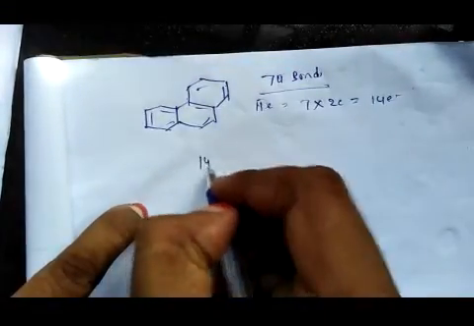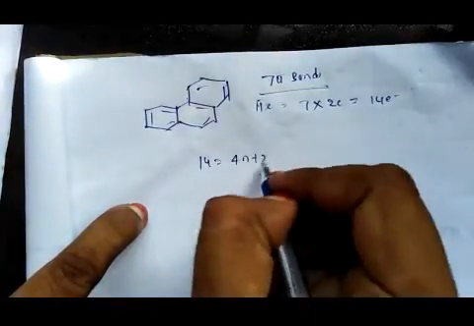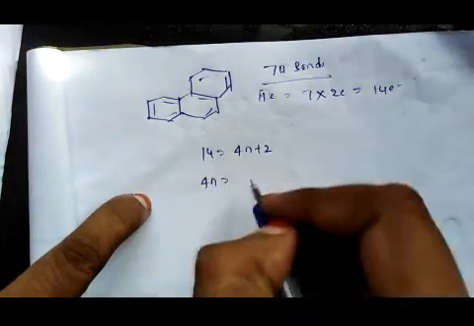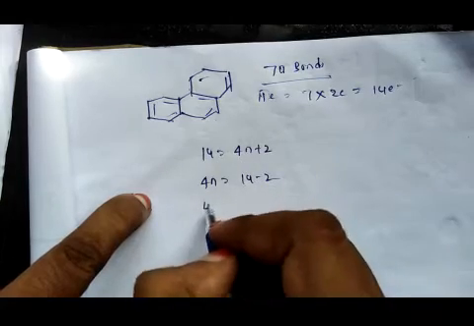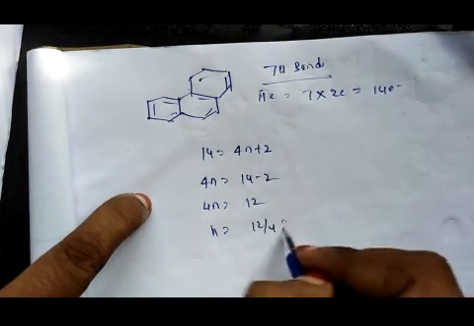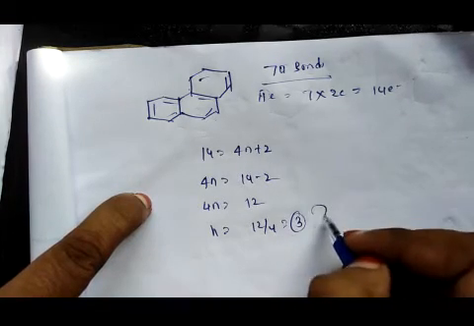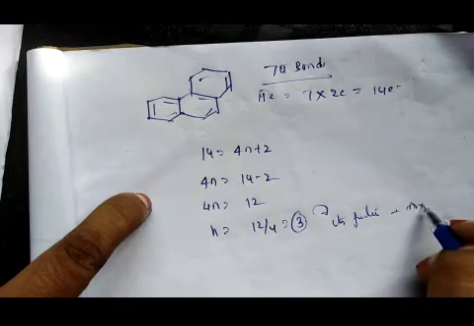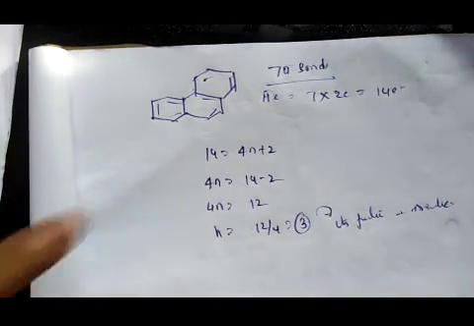Therefore 14 is equal to 4n plus 2, so 4n is equal to 14 minus 2, 4n is equal to 12. n is equal to 12 by 4, that is 3. It's not a fraction, so it's aromatic.